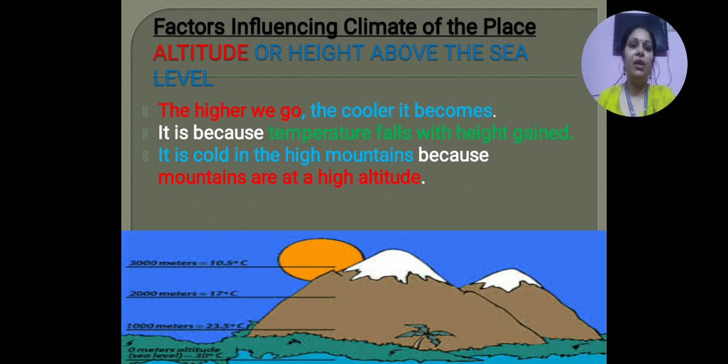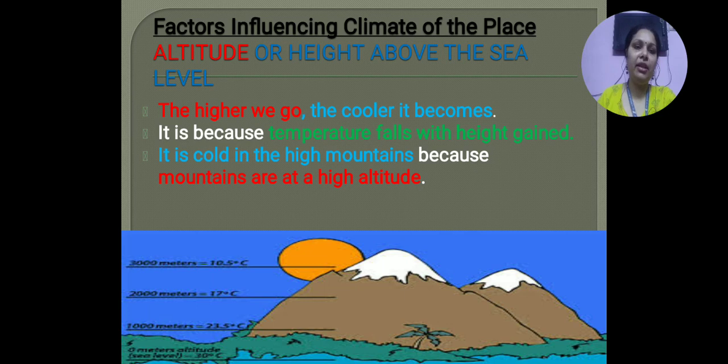Let's study. The higher we go, the cooler it becomes. As we move towards greater height, the weather, the temperature becomes cool. It is because temperature falls with the height gain. So why does it happen? Because when we go towards the height, the temperature decreases, which makes that place cool. It is cold in the high mountains because mountains are at high altitude.